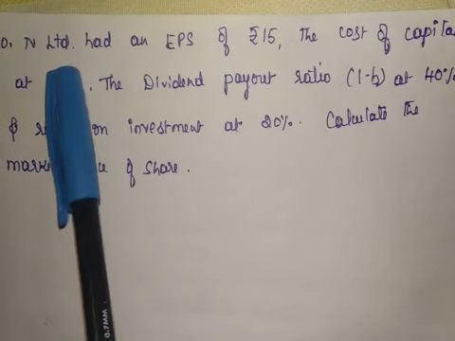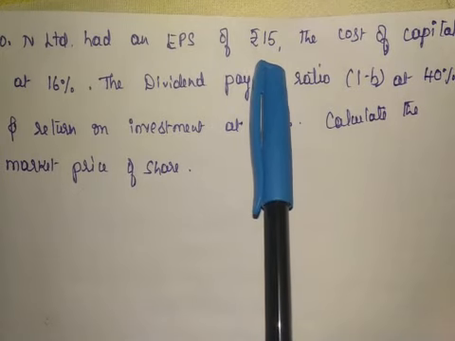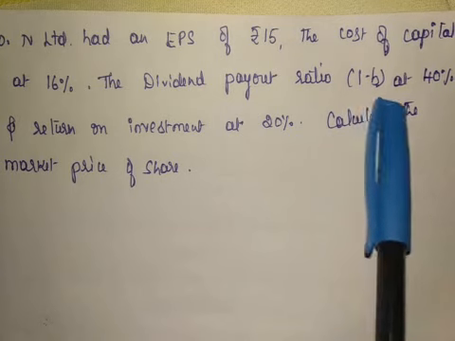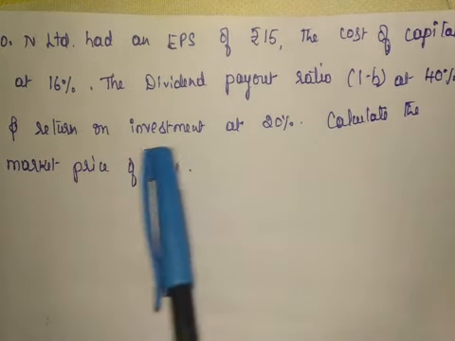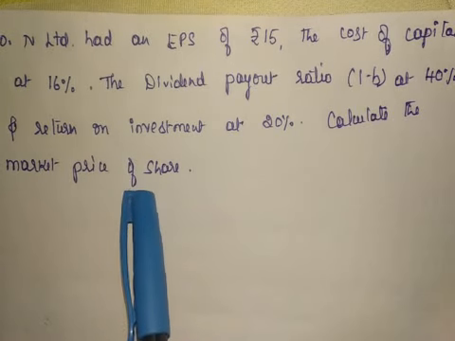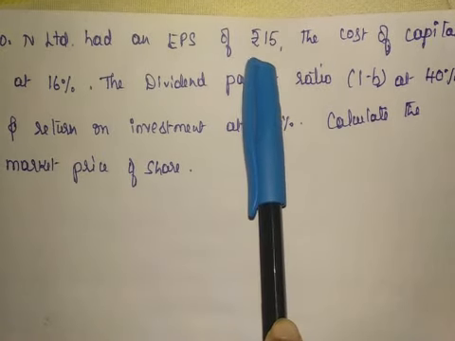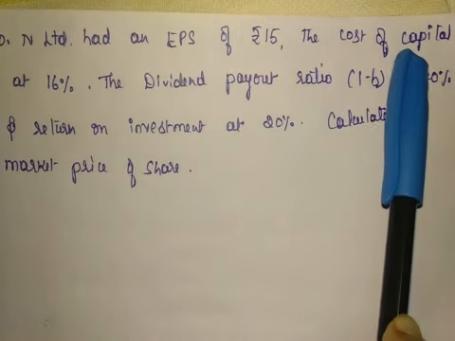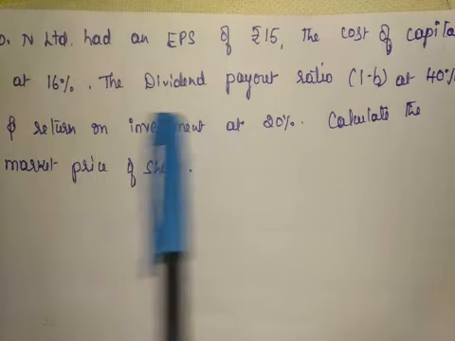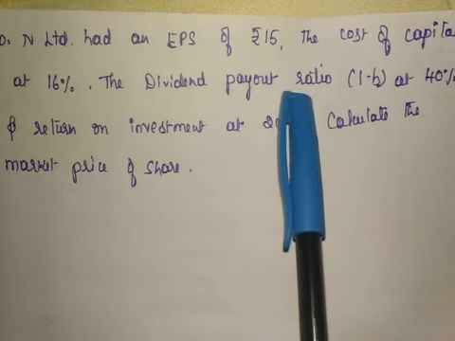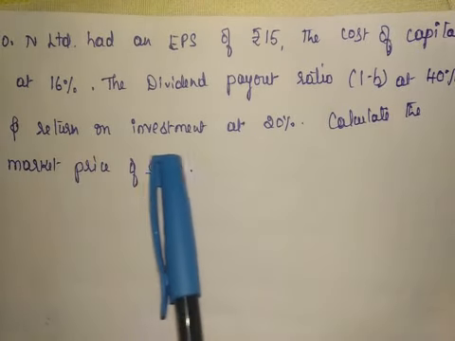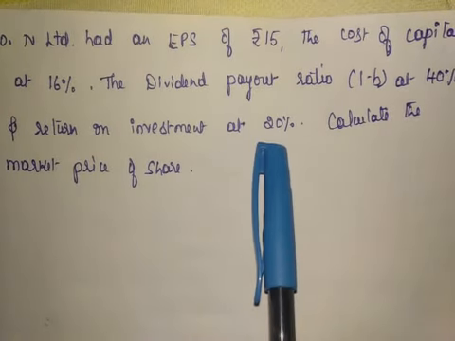Example. N Limited had an EPS of rupees 15, the cost of capital at 16%, the dividend payout ratio 1 minus B at 40%, and return on investment at 20%. Calculate the market price of shares. We need to calculate P. So EPS means E, that is rupees 15, cost of capital means KE. So here it is considered as cost of equity. KE is 16%, 16% means 0.16. Dividend payout ratio 1 minus B, that is 40%, and return on investment, that is R, is 20%.